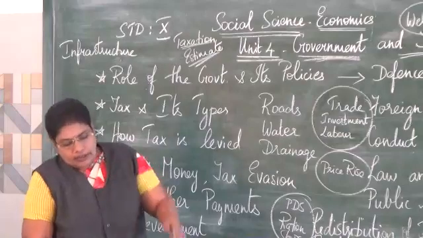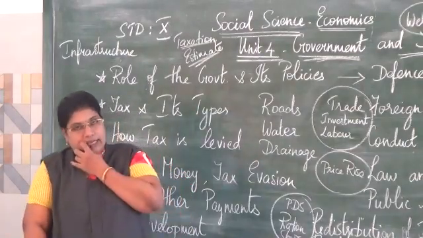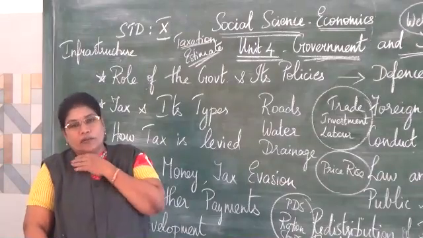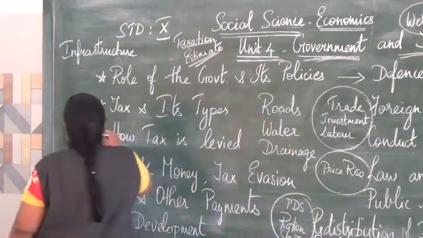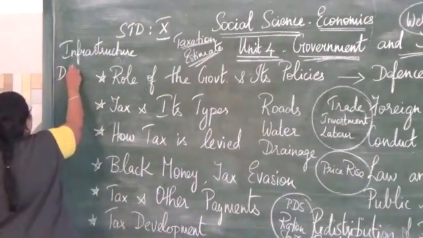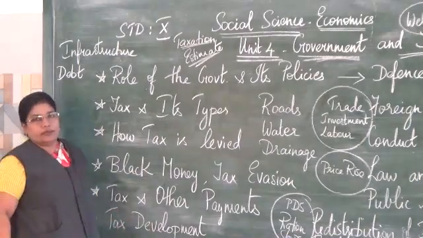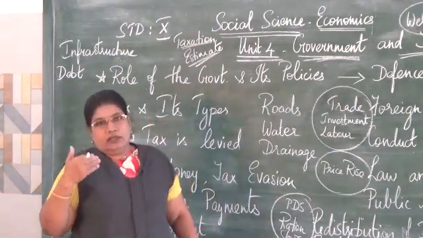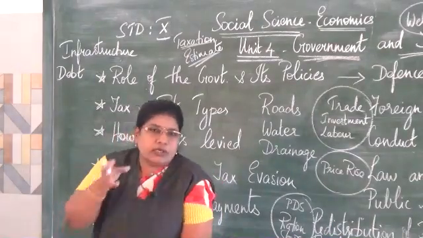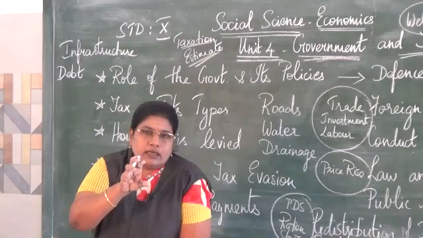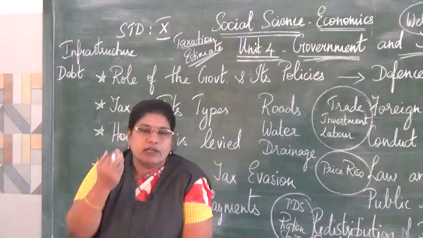Sometimes when the expenses exceed the tax revenue, the government accumulates debt. So, the government has to borrow money from the World Bank or from other countries and so on. That is, the central government borrows money. So, a portion of the tax that is got from the people is repaid.